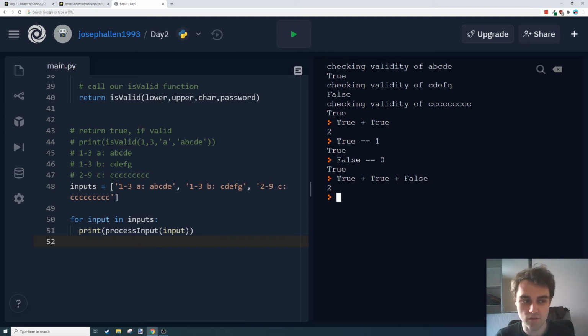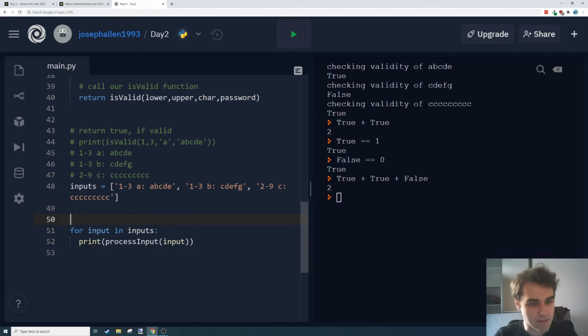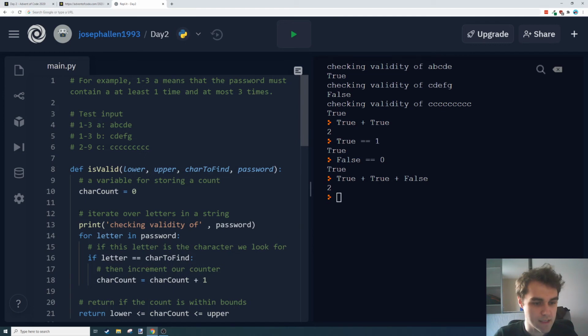Again, this is casting these Booleans. I've not even defined what Boolean is. A Boolean is a variable type that is true or false. True is a 1, false is a 0, and these are used for all our conditions and our if statements and stuff. So what we can do is have another counter. We already got a counter somewhere. Now that should be good.